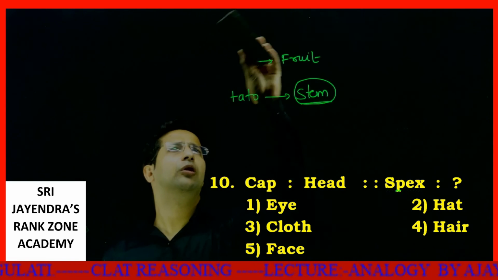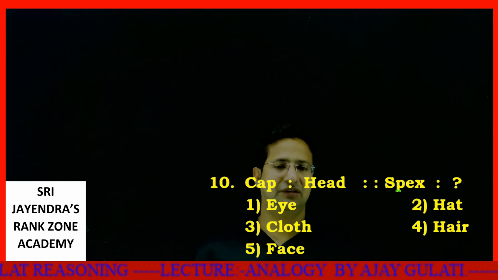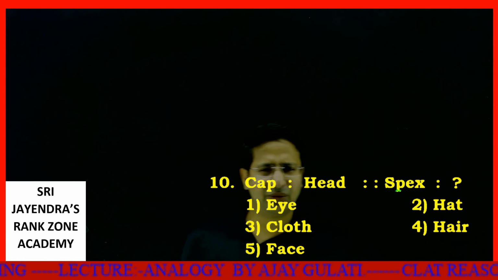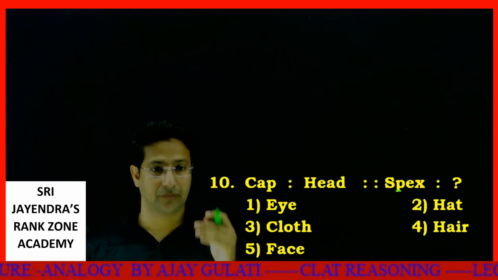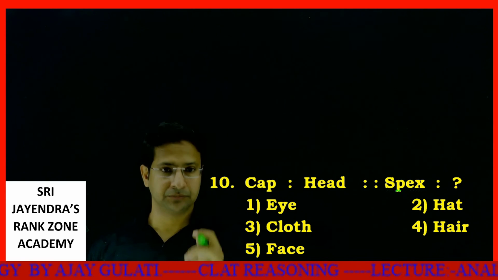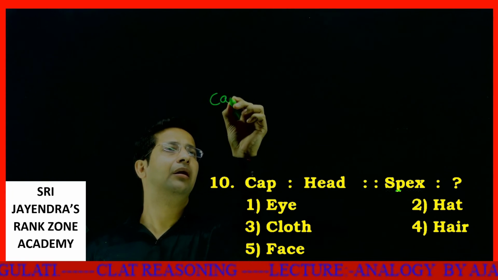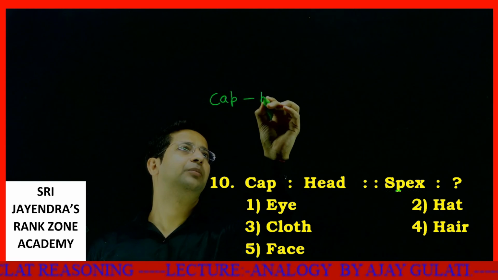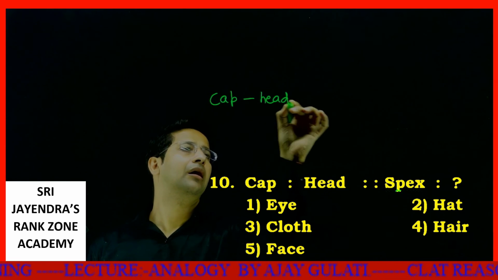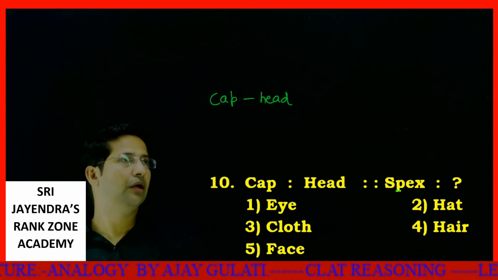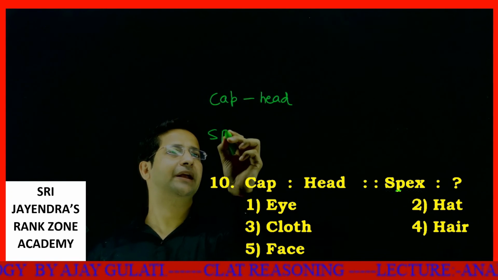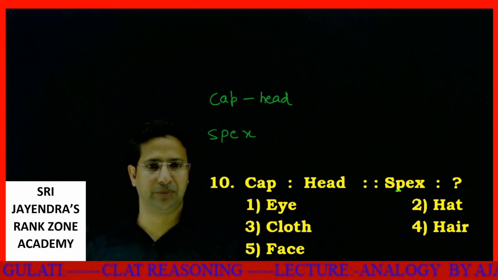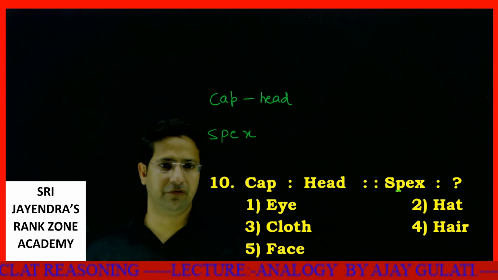What logic will you apply on this? I think you can easily solve it. Cap is basically for a head. Okay. Now specs. Specs we know is spectacles. There's nothing wrong with it.